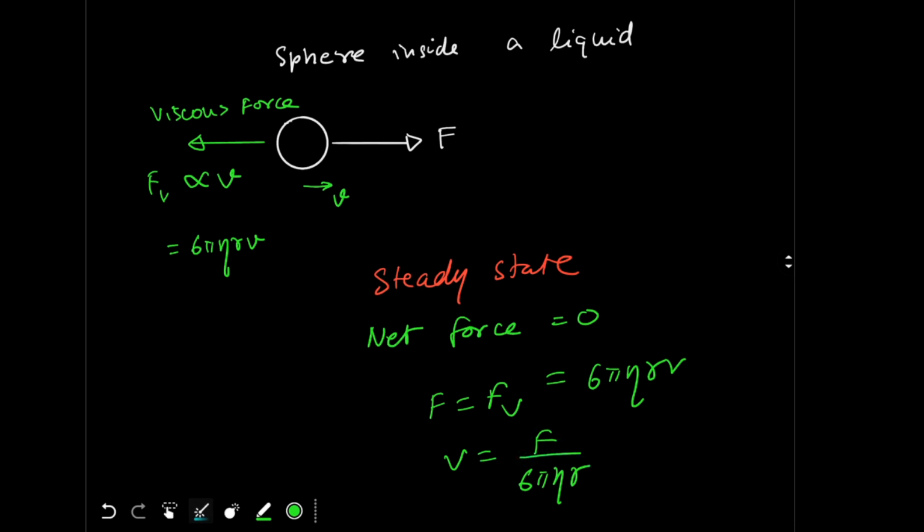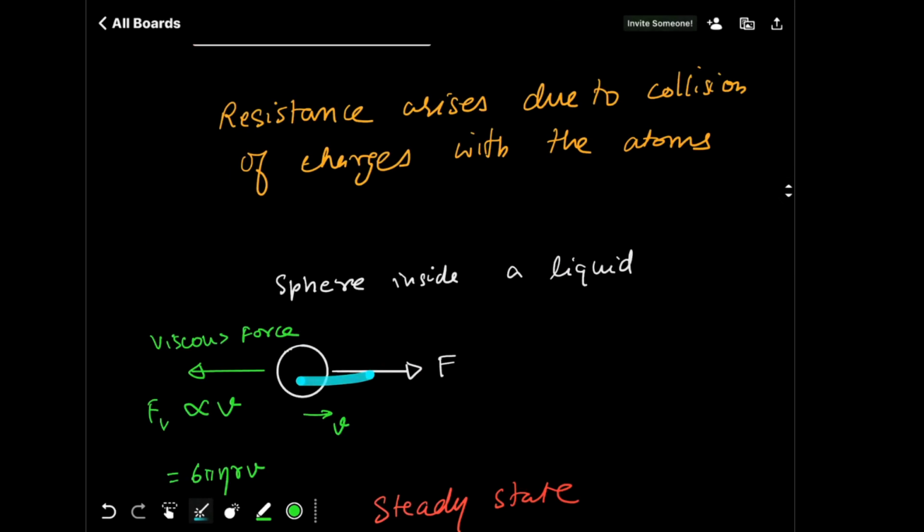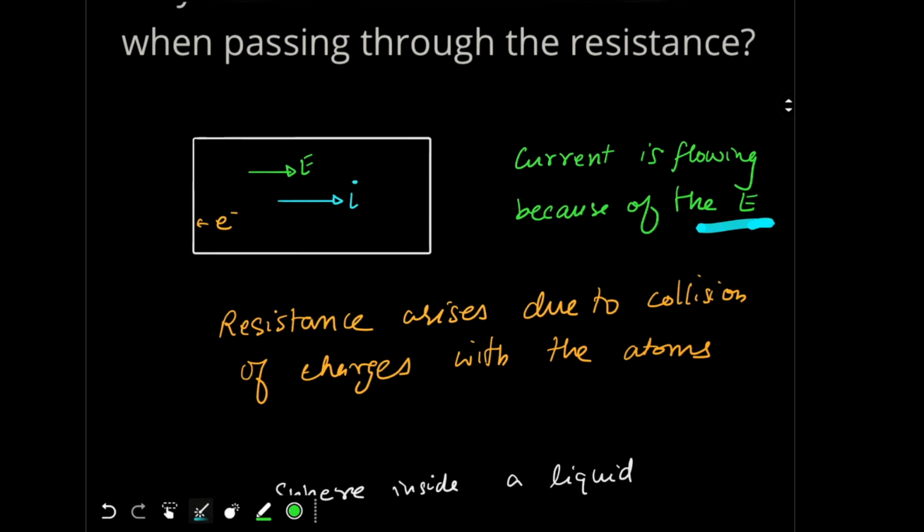So even though the liquid is opposing the motion of the sphere, because of this external force I am able to maintain the motion. The same thing is happening here. The electric field is maintaining the flow of current against the resistance. The electric field and the resistance are cancelling each other's effect, and the current can flow with a constant value.